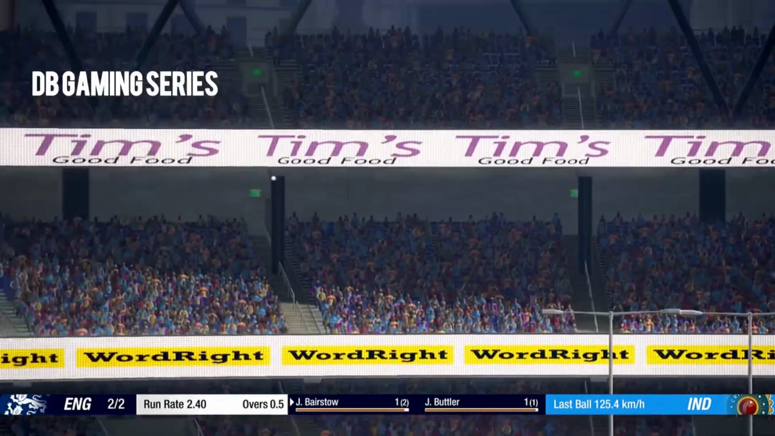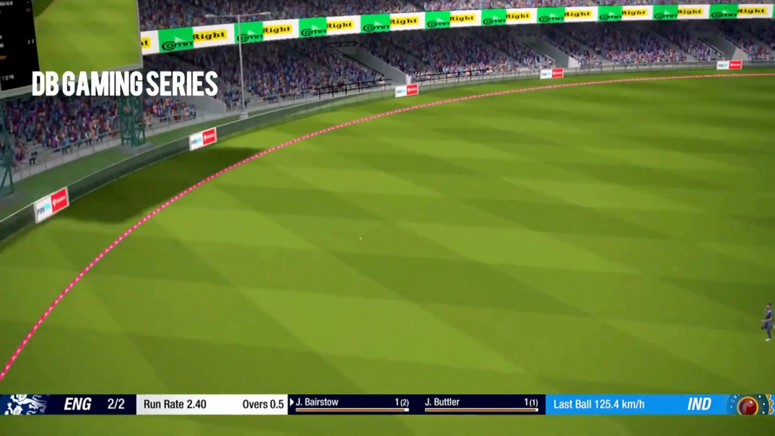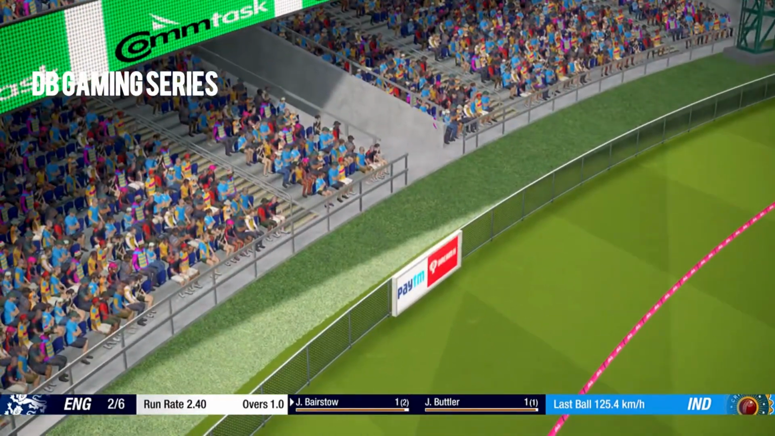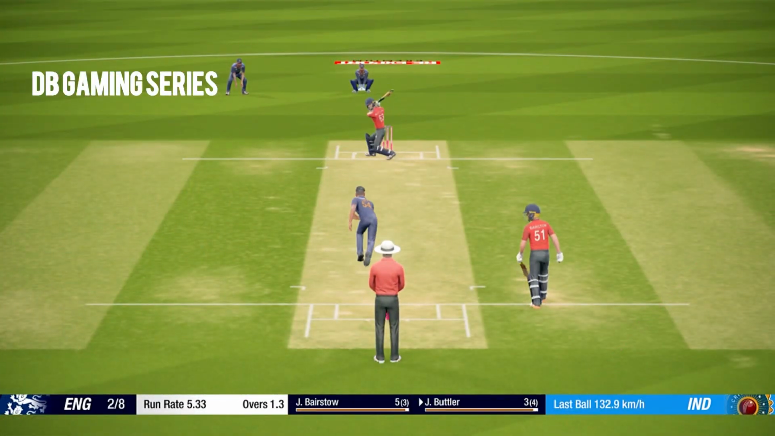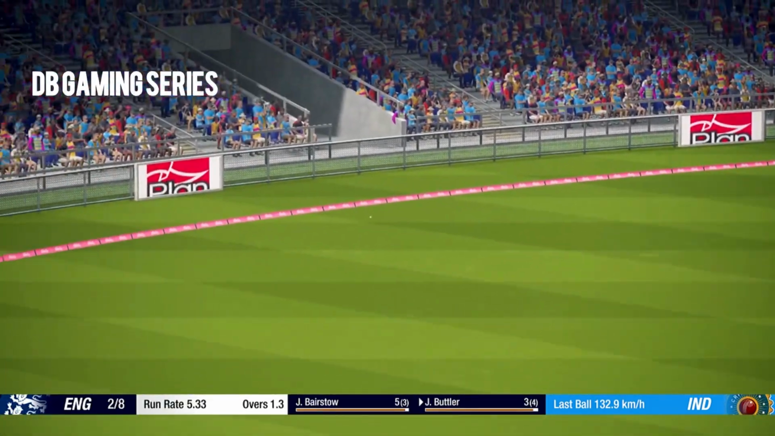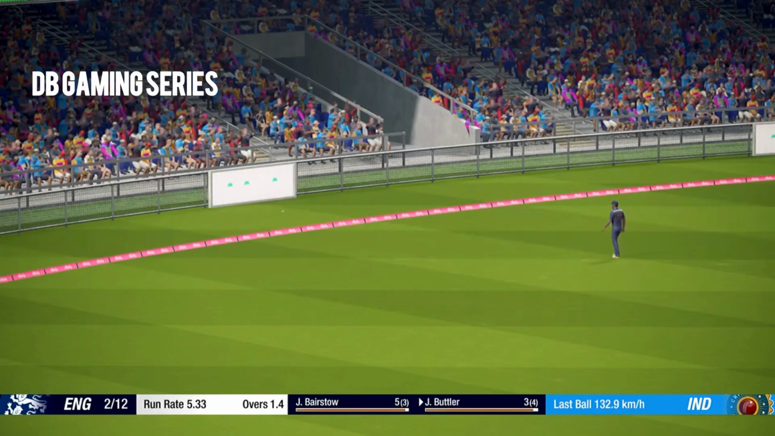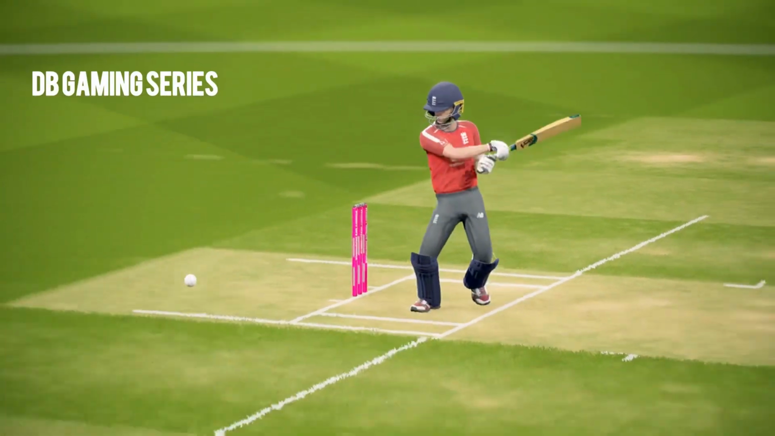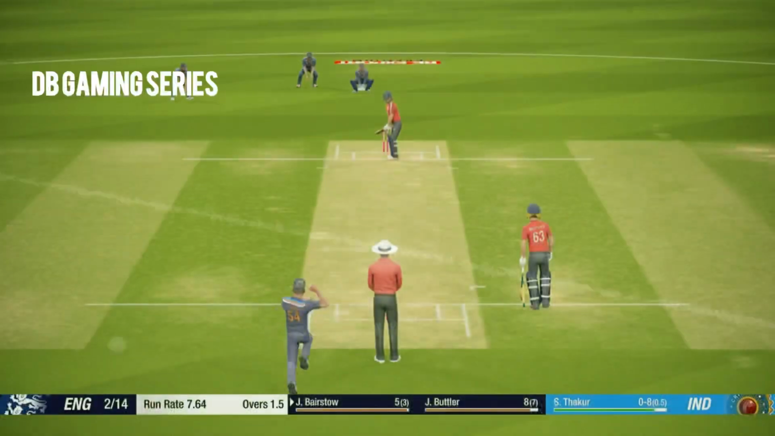Johnny Bairstow on strike, and he punches the last ball over the fielders, 1 bounce for four, and a good end to the over for England. Jos Buttler squares it, cuts it, and cuts it well for 4 runs. Brilliant shot by Jos Buttler. Much required boundary for England in this over as well, and they've got it in style.